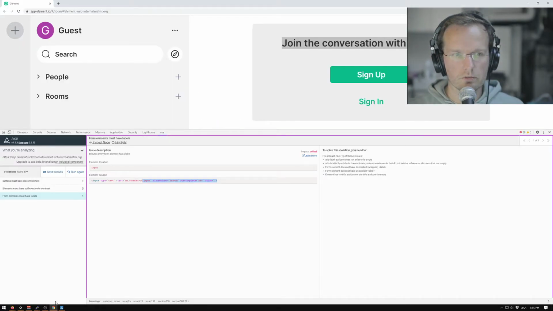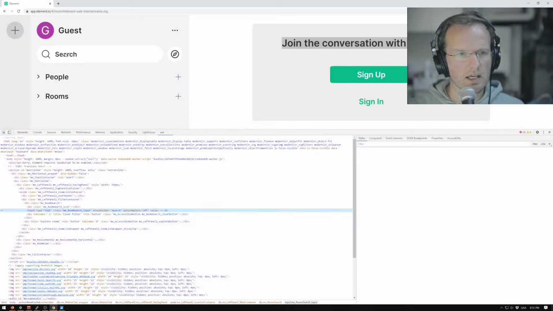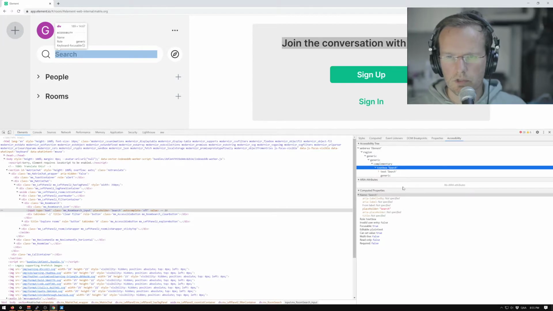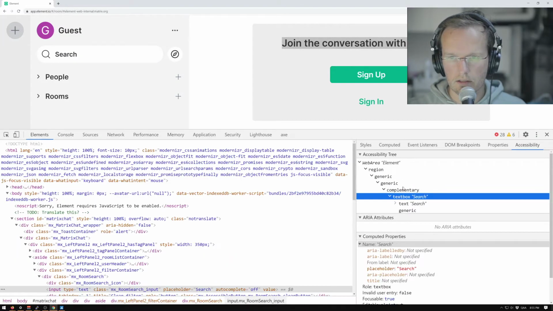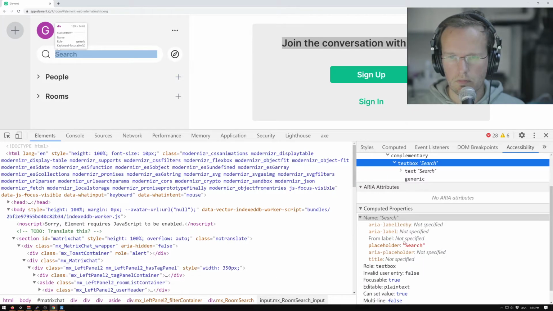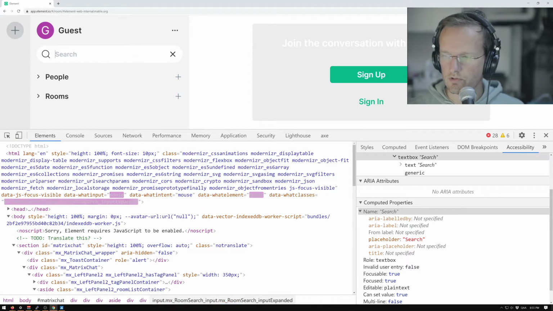Because what did Chrome do? If I use Chrome to inspect these text fields, it says name search. So Chrome, which I can zoom in on, also says the accessible name. The name is search. So both Chrome and Firefox say, hey, this input is called search, but X says, hey, it doesn't have a name.